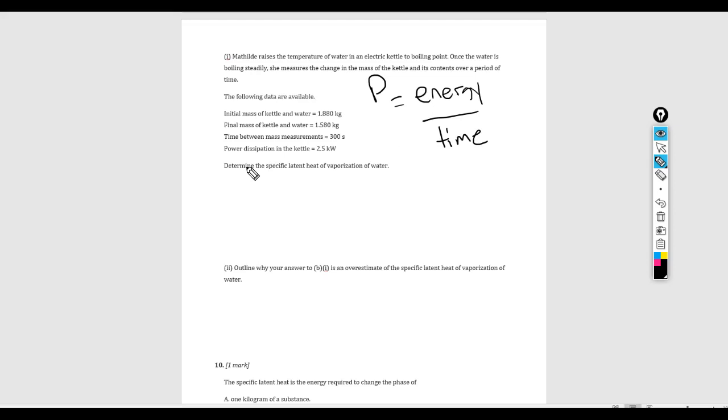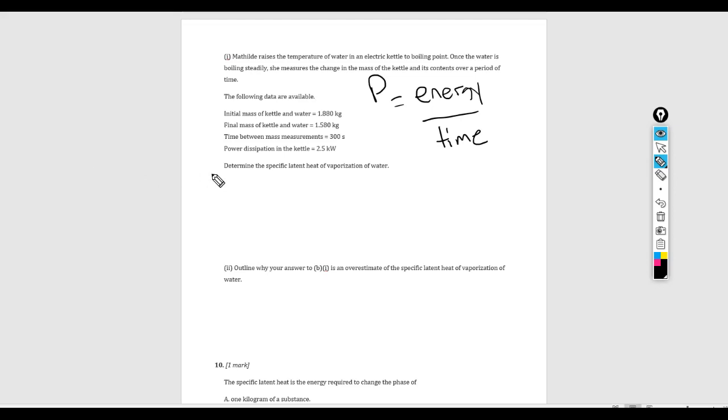That's saying that energy goes into the kettle at a rate of 2,500 joules per second, right? 2.5 kilowatts. That's 2.5 thousand watts. That's every second 2,500 joules. Okay, so where does that energy go? It goes into the phase change.